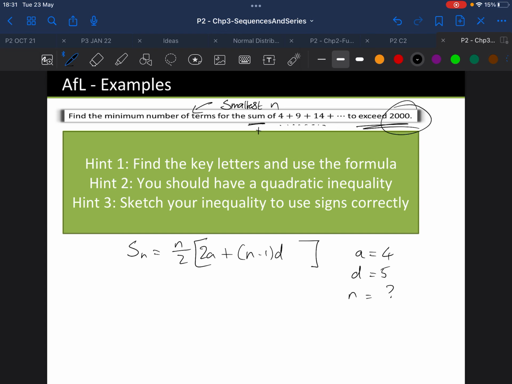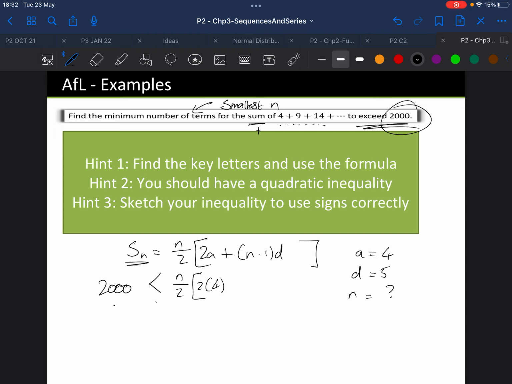How about the 2000 thing? How would you handle that? Well, what you're really asking me here is, when is this sum bigger than 2000? So you're working with that bit there. The sum being 2000, or in this case, I've said the sum being bigger, so you can do it with an inequality sign. n over 2 is n over 2, because that's what the question is. You're trying to find the n that makes this thing happen.